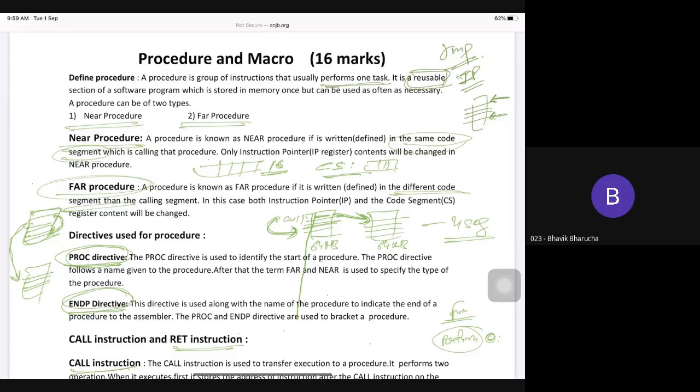Done. So does everyone understand? Should we make the near one or the far one? Near, we are not going to use any extra segment, only a near procedure in the same code.